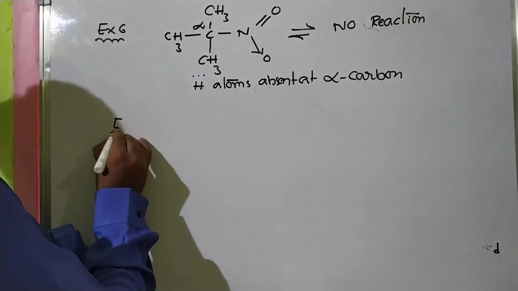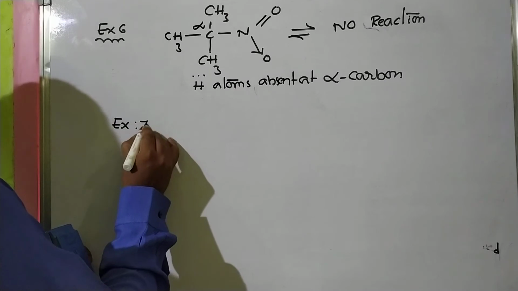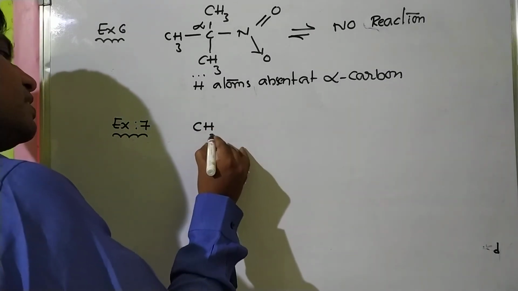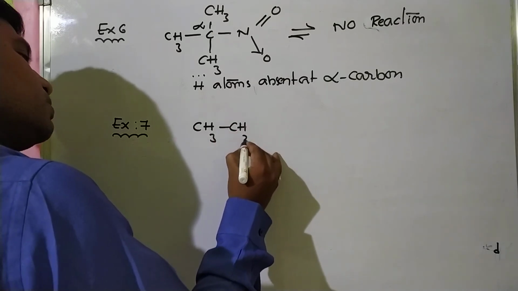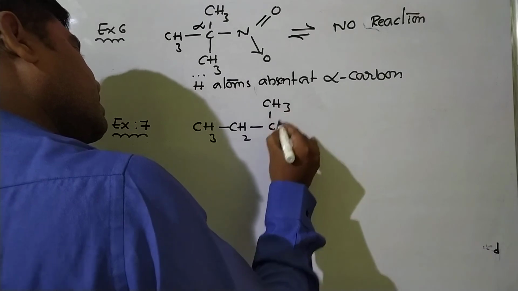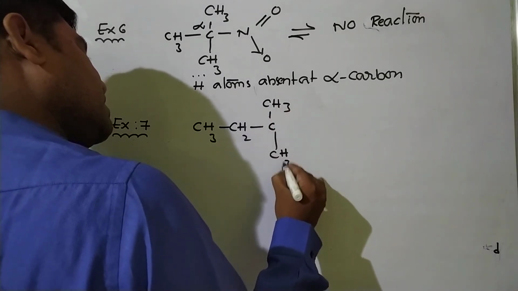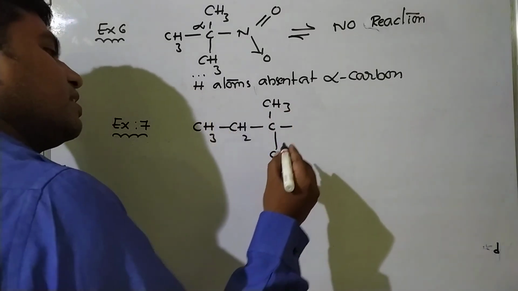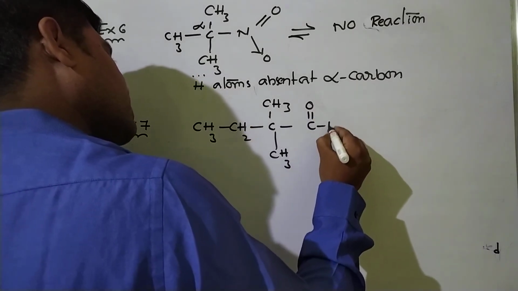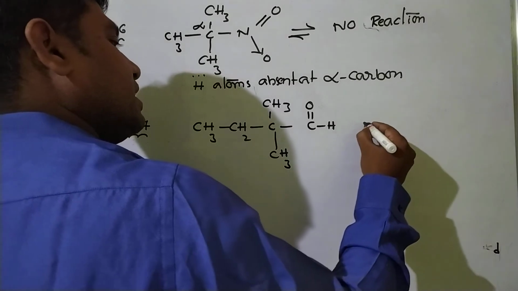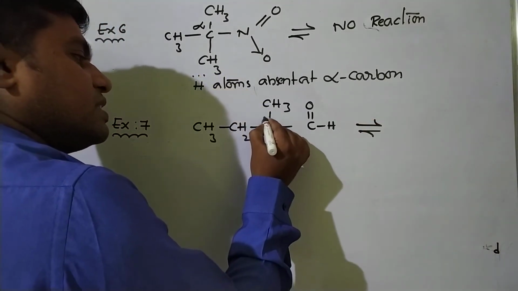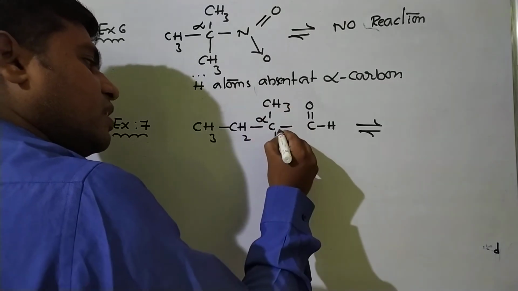And another example, CH3, CH2, CH3, CH3, here C double bond O H. This is an aldehyde. So here also, this is the alpha carbon atom.